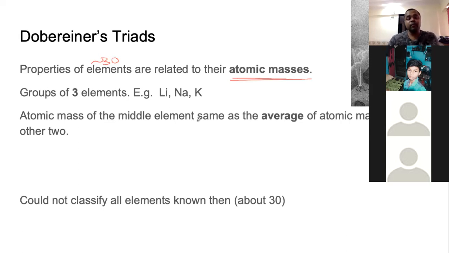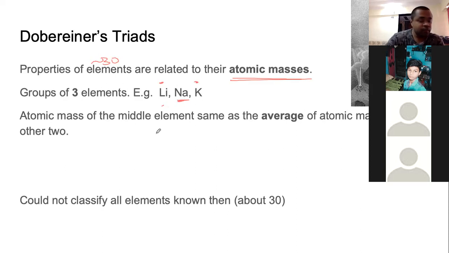During Dobreiner's study, he realized that he can group elements in threes, make groups of 3 elements. For example, lithium, sodium, and potassium. And he grouped them in such a way that the average of the atomic mass of the lightest and the heaviest was the atomic mass of the middle element.